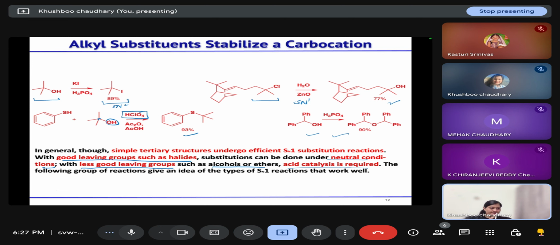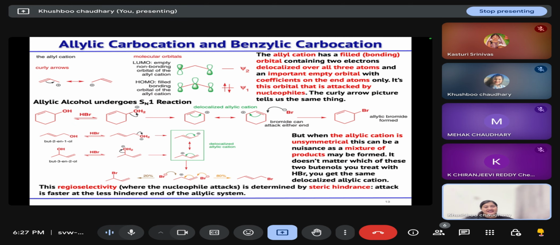Okay. Now, what are the other types of carbocations that are possible and that will participate in SN1 reactions? The two other types of carbocations are the allylic carbocation and the benzylic carbocation.